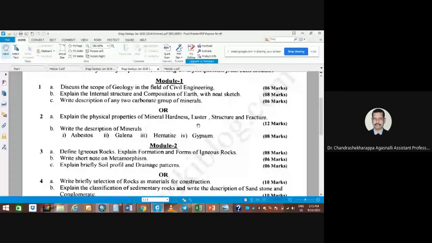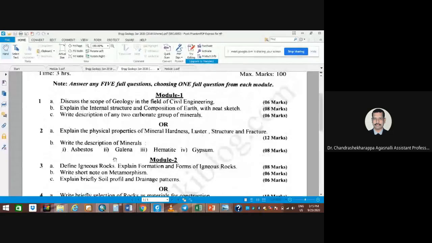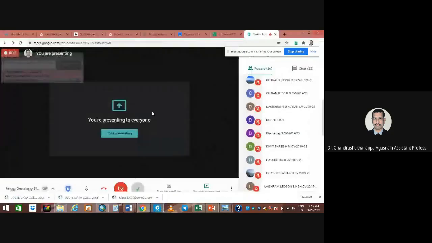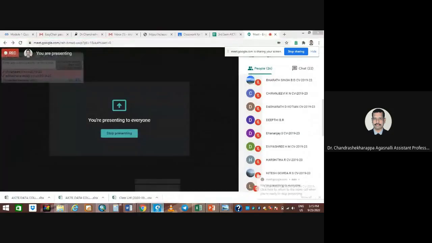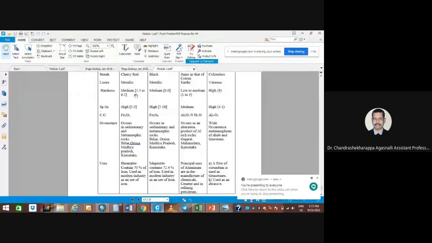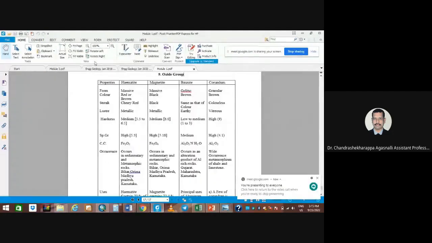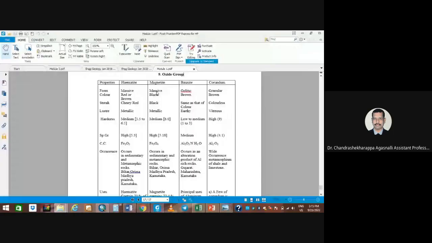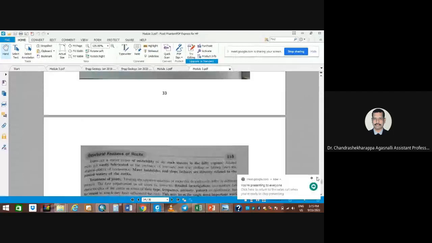Now, when it comes to igneous rocks, we just discussed that. Define igneous rocks and explain the formation and forms of igneous rocks. What are you going to write there?